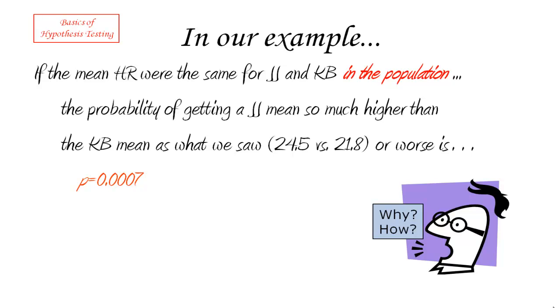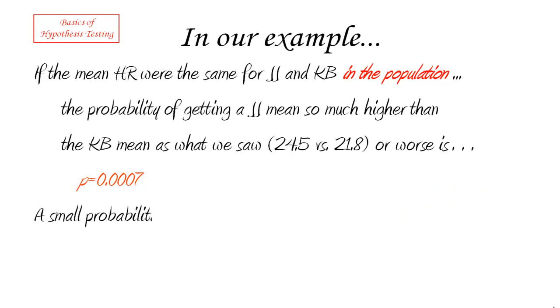And you might wonder, just like this fellow, why? How do I know that that happens and so on? Well, for now, just believe me that that's the right value. We're going to later on look a little bit more at how that value is computed, but it's a probability value and it's 0.0007. Now, this is a very small probability.